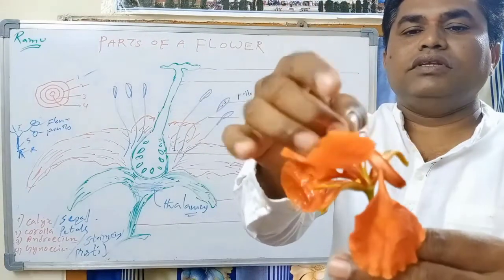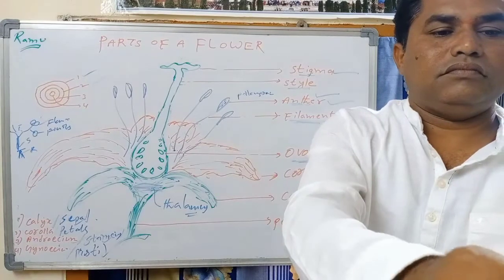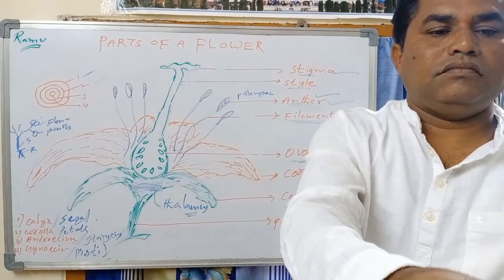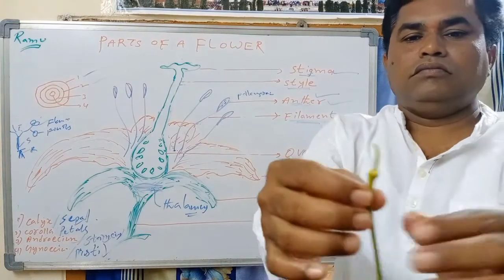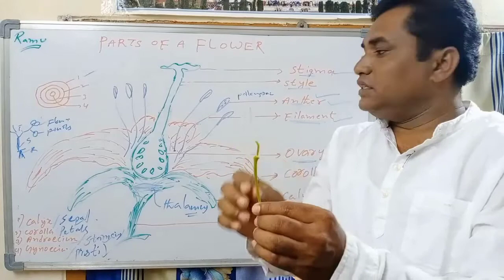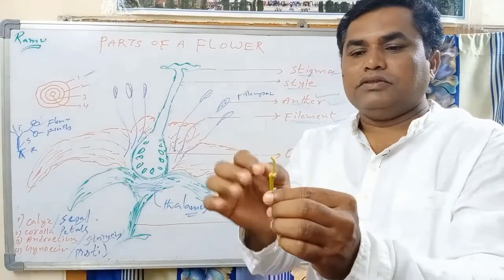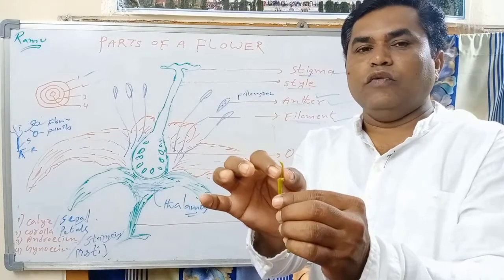So this is the gynoecium. Gynoecium is also called pistil. The pistil, down part, the swollen part, is called ovary.